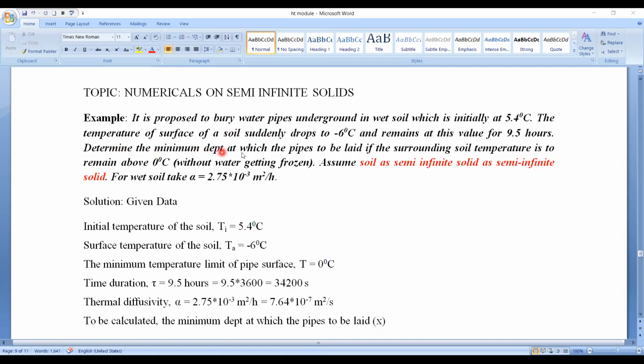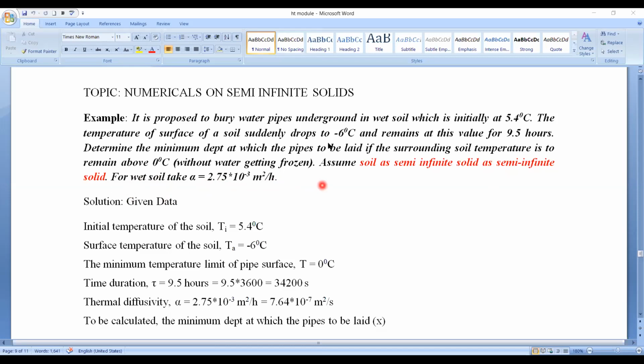Determine the minimum depth at which the pipes are to be laid if the surrounding soil temperature is to remain above 0 degrees centigrade without water getting frozen. Assume the soil as a semi-infinite solid. For wet soil, take alpha equals 2.75 into 10 to the power minus 3 meter square per hour.